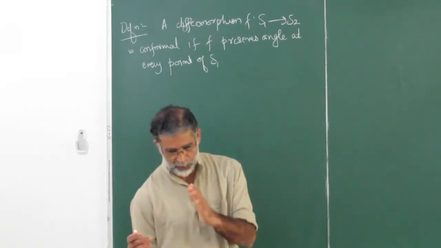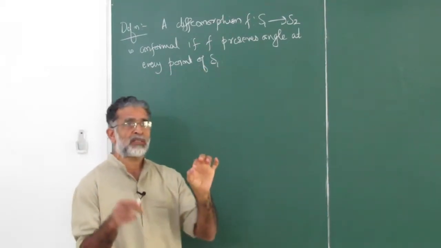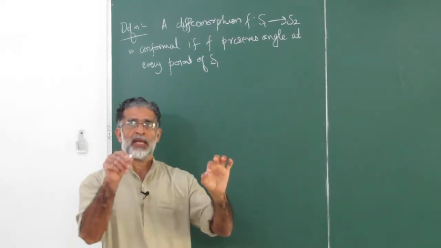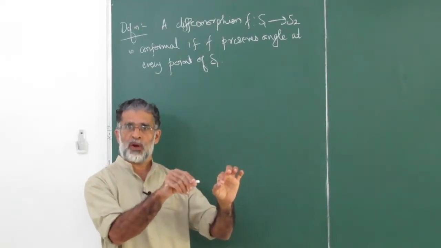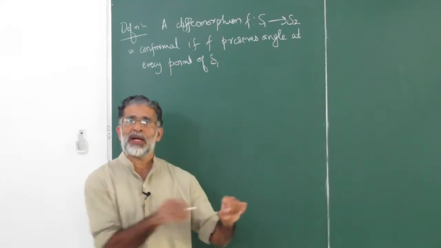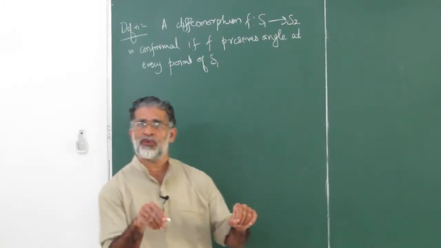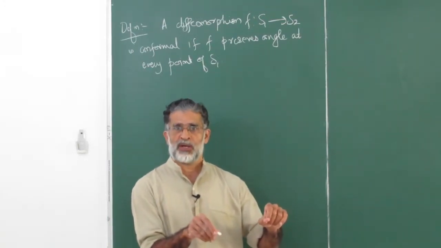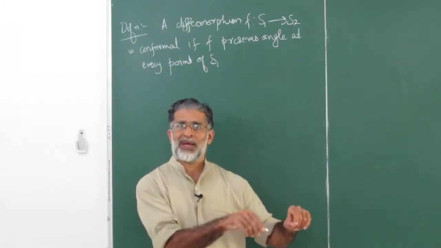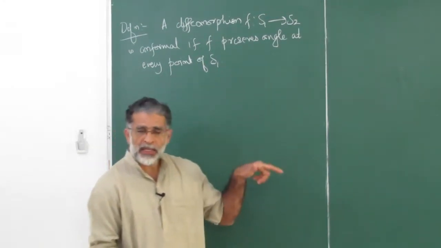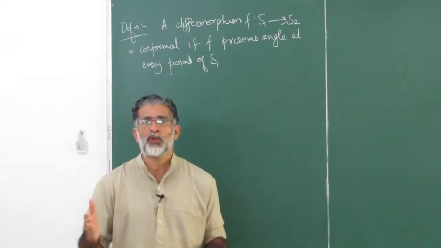Okay, so now what kind of condition may you have to impose? If you look at that expression to find the angle between them, what you should know is the first fundamental form. Then what you do is E u1 dot u2 dot plus F (u1 dot v2 dot plus v1 dot u2 dot) plus G v1 dot v2 dot, divided by the norm, which will have square root of E u1 dot square plus 2F u1 dot v1 dot plus G v1 dot square, into root of the same thing for u2, etc. In the sphere case, the advantage was there was an r coming common to both the numerator and denominator.